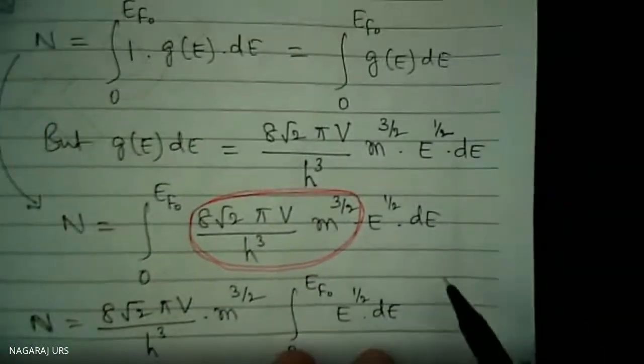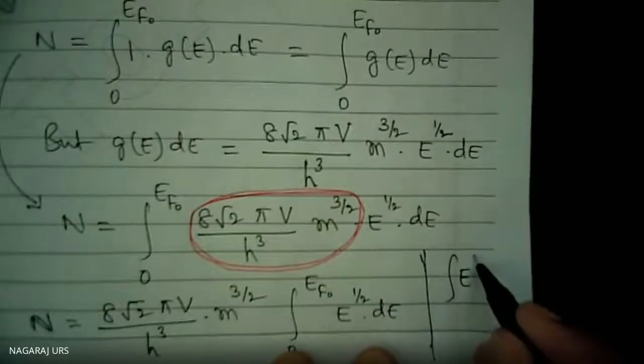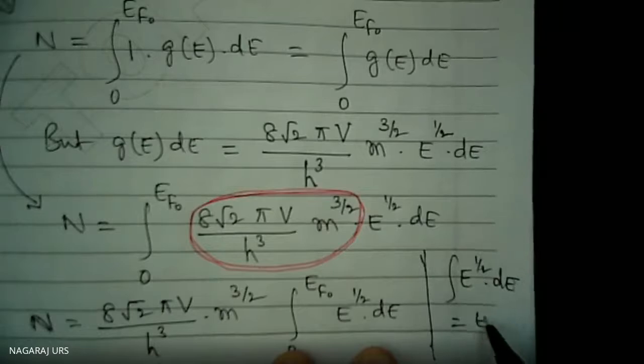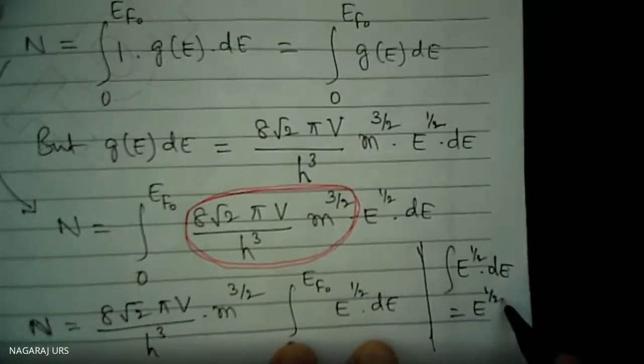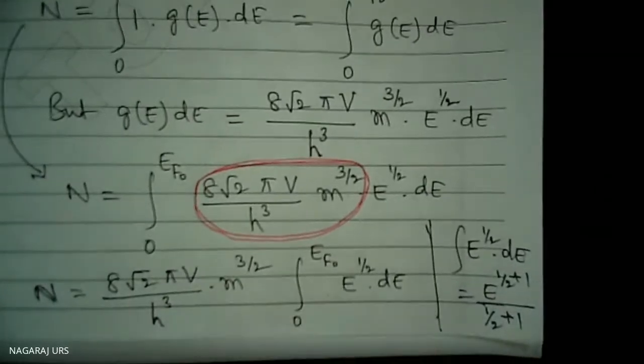Correct? I will write here: integration of E to the power half dE is equal to E to the power half plus 1 divided by half plus 1, right? That is E to the power 3 by 2 divided by 3 by 2. I will write the next step.